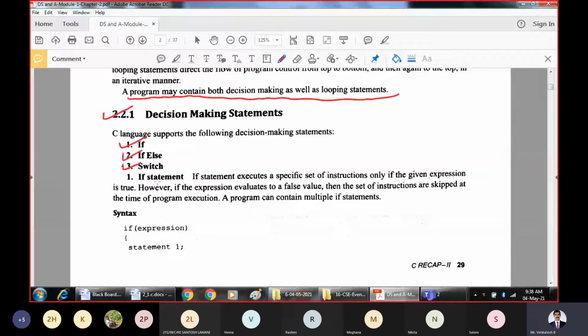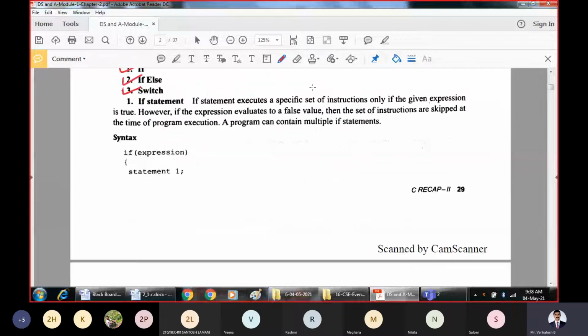So how does the if statement work? The if statement executes a specific set of instructions only if the given expression is true. That means some expression or condition will be checked by using the if statement. If that condition or expression is true, then the corresponding set of statements will be executed.